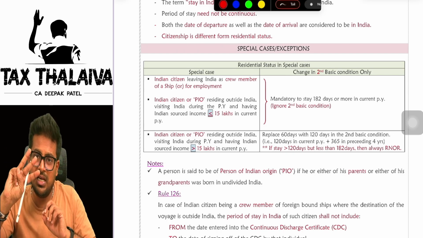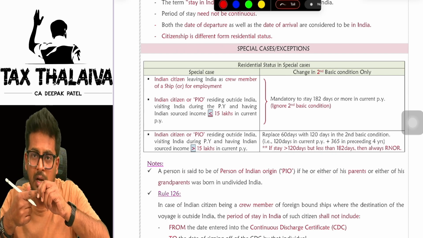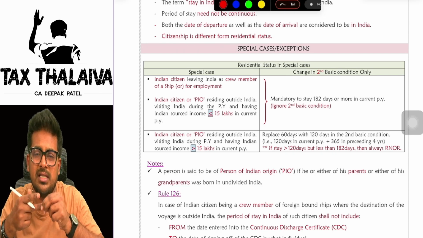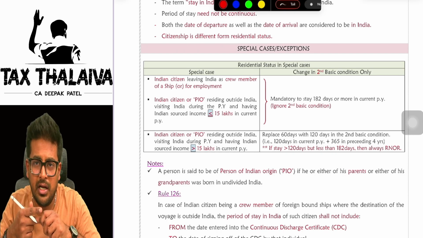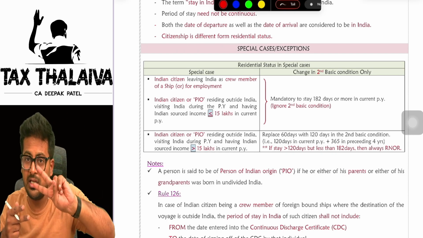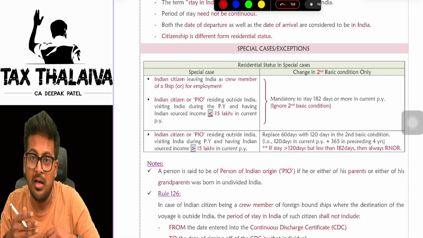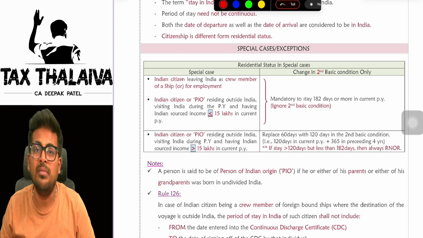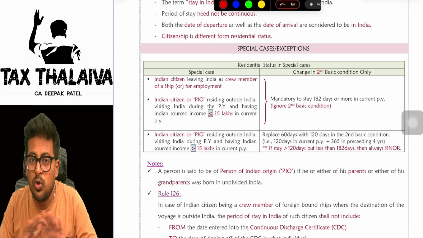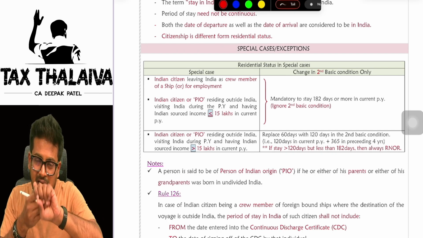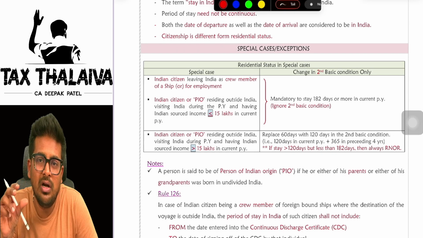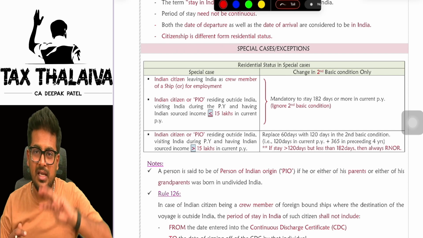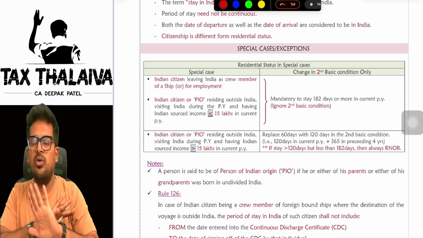Are you getting this? So, in these three cases: case number one, an Indian citizen leaving India as a member of the crew of a ship. Case number two, an Indian citizen leaving India for the purpose of employment. In these first two cases, leaving. Now, the third case, visiting. An Indian citizen or person of Indian origin visiting India, but his income is up to 15 lakhs. Indian income. Don't include foreign income. In these three cases put together, you have to alter the basic condition. Only the first condition applies, the second condition you have to just ignore.